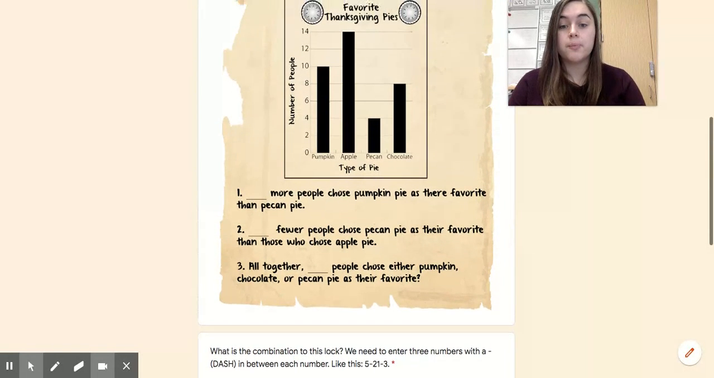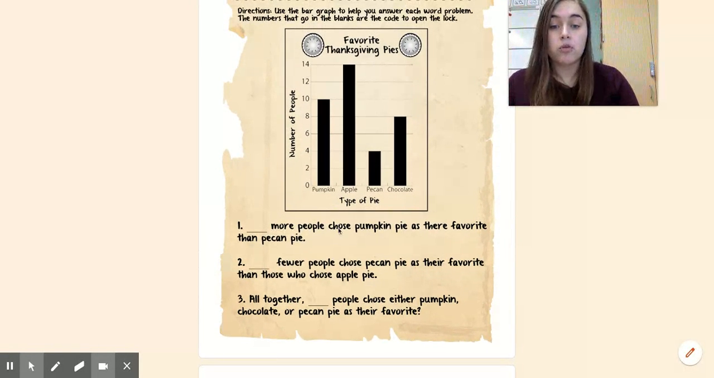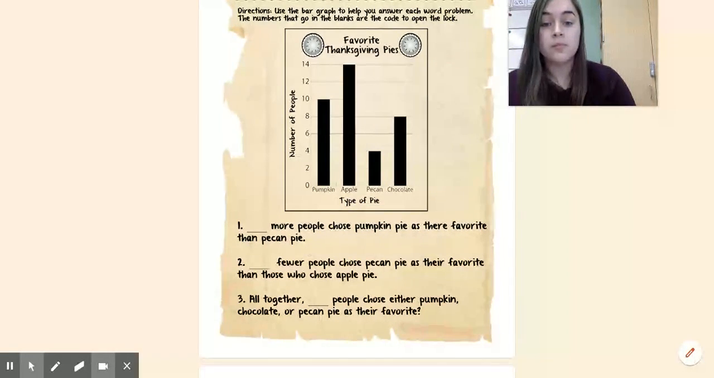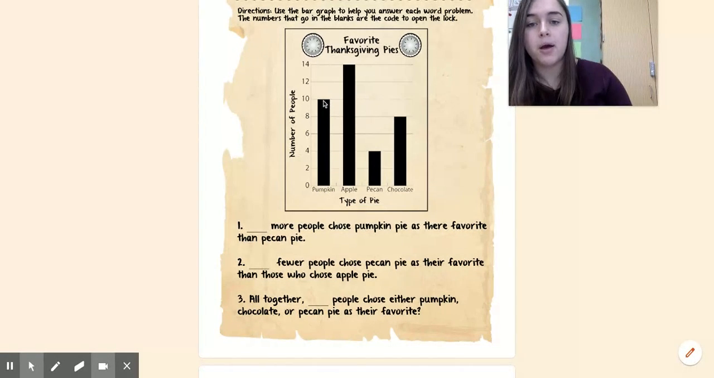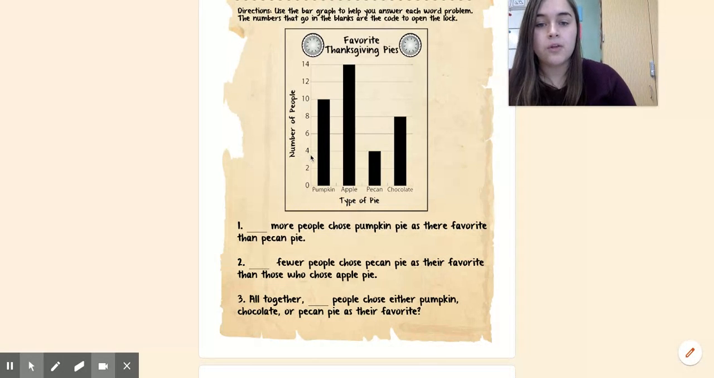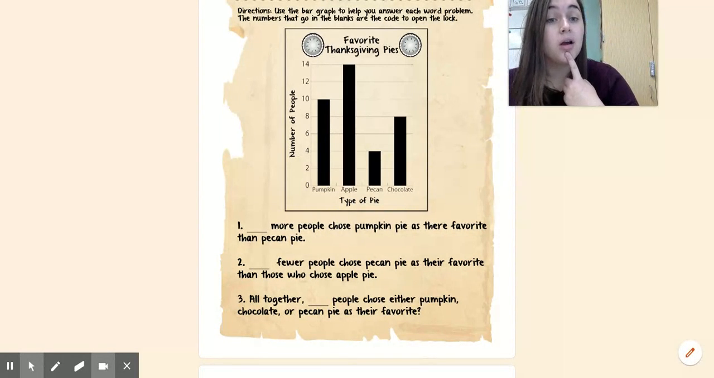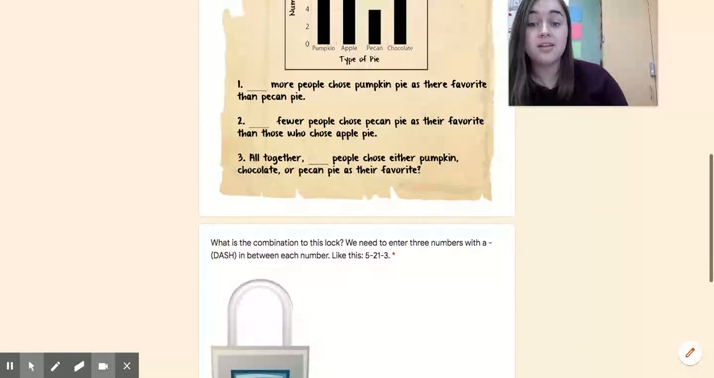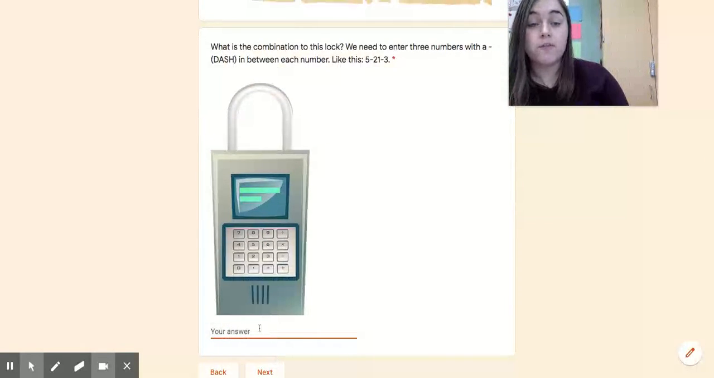Let's look at the first question. Blank more people chose pumpkin pie as their favorite than pecan pie. So let's find out, looking at this graph, how many people chose pumpkin pie. Looks like 10, because I see the bar lines up with 10. What about pecan? There are 4 people that chose pecan as their favorite. So now, knowing that, how many more people chose pumpkin than pecan? When you find that, that will be the first number in the lock combination.